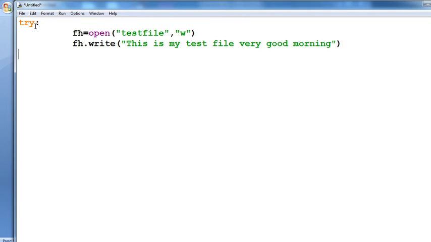Then put the exception, that is an except IOError, then print error, cannot find file or read data.